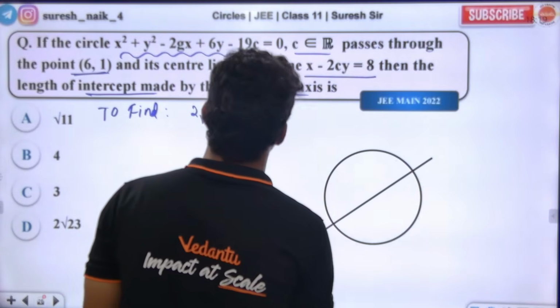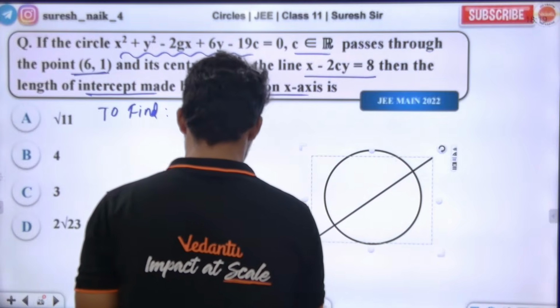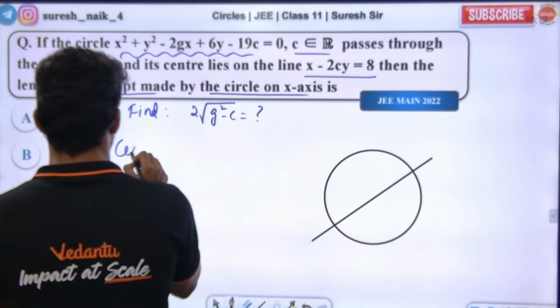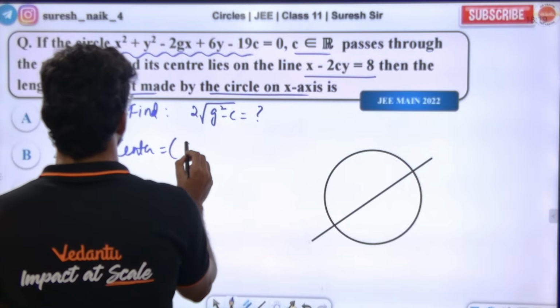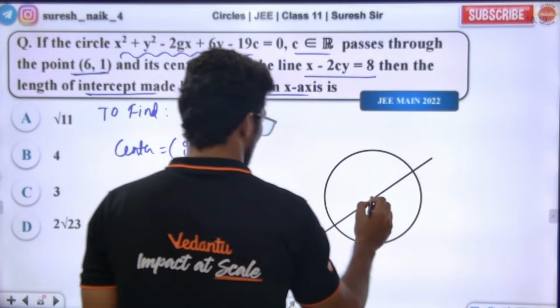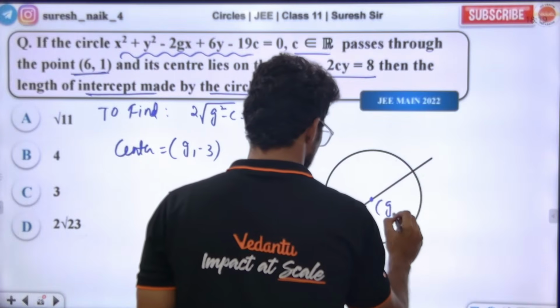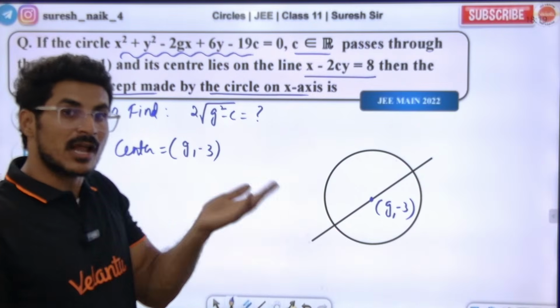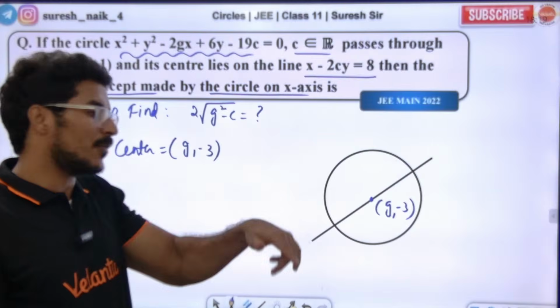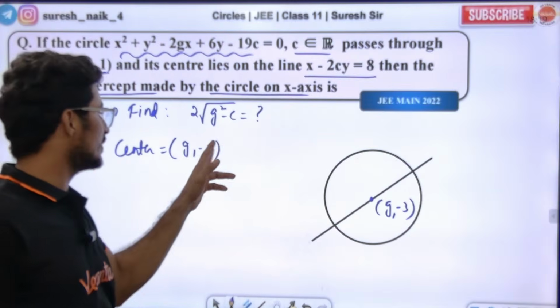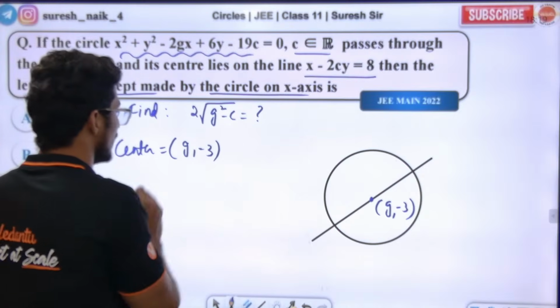And the center lies on what? Center lies on this line. What is the center? Center is g comma minus 3. How? Coefficient of x is minus 2g, half of it is minus g, and the opposite is plus g. Plus 6y, half of it is 3, the opposite is minus 3. So the center of the circle is g comma minus 3.